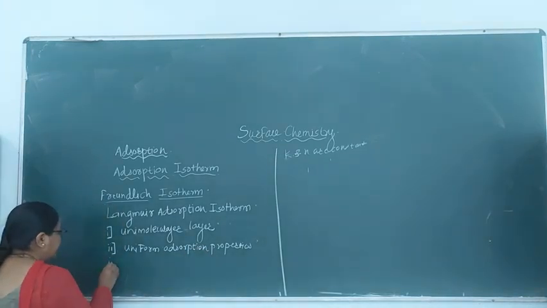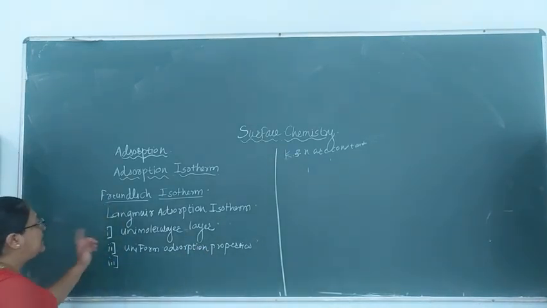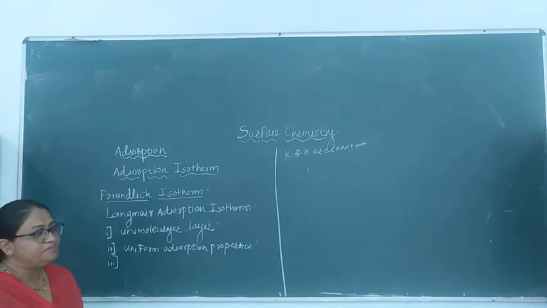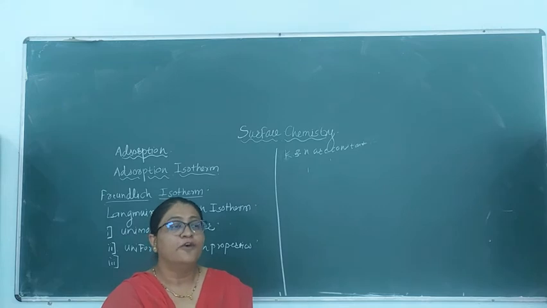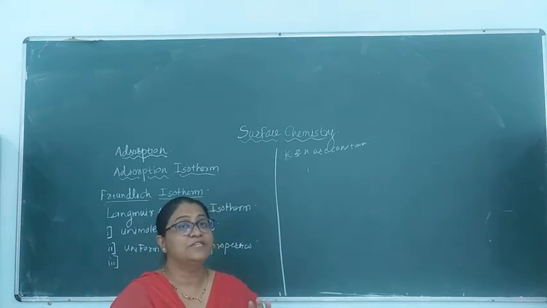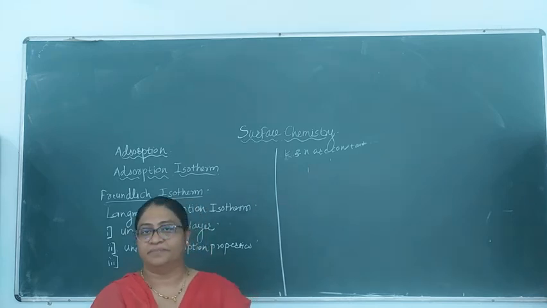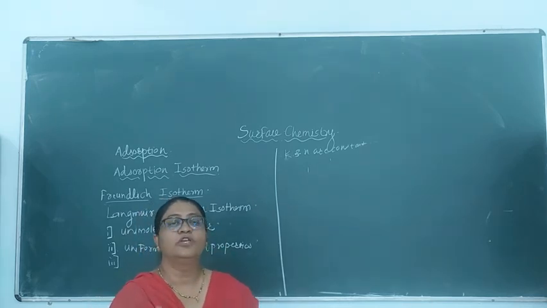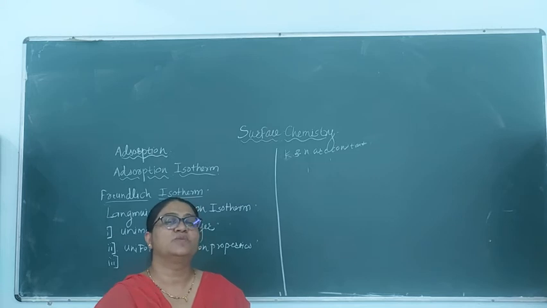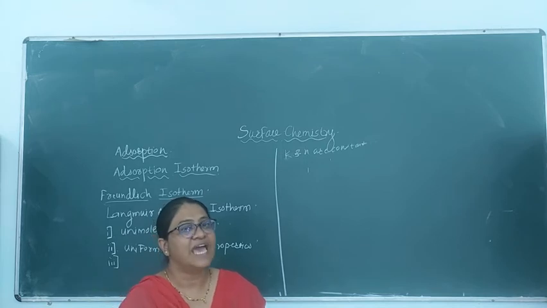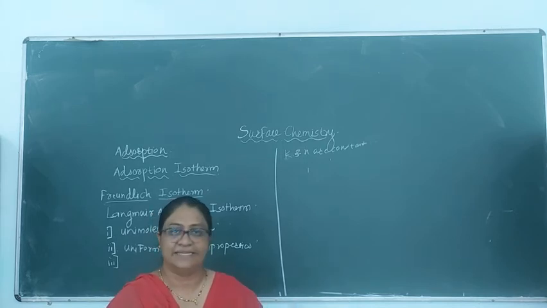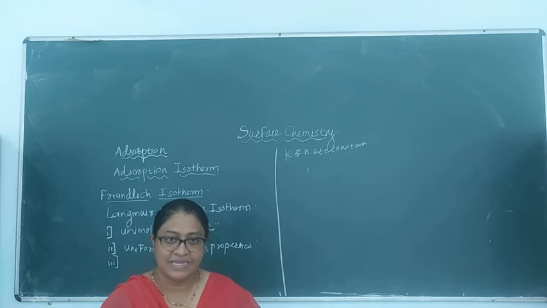The next assumption is that the adsorption of a molecule on one elementary space has no effect on the adsorption properties of the neighbouring spaces.